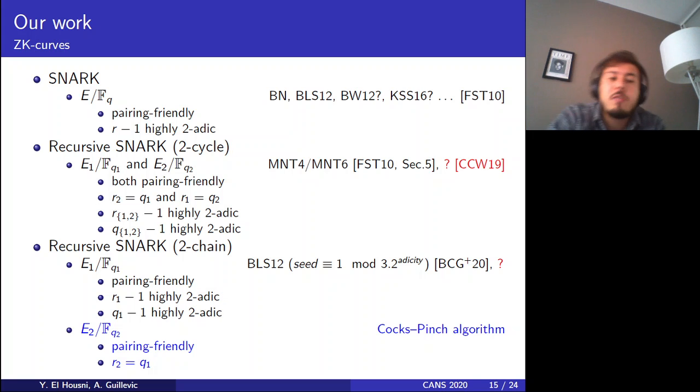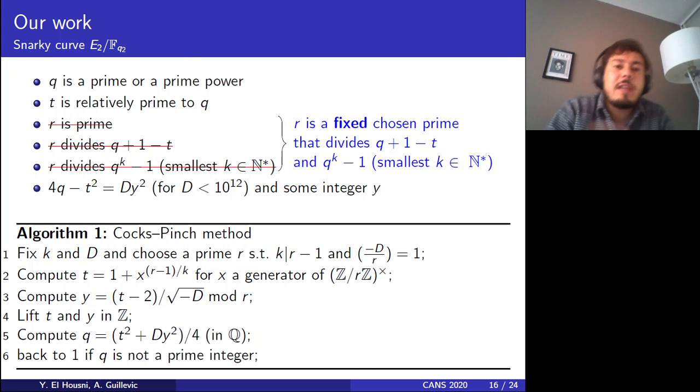So this next elliptic curve, namely E sub 2, should be pairing friendly, but additionally it should have a subgroup order exactly equal to the field size of the previous one, Q sub 1. If we want to detail those requirements for the second elliptic curve: Q is a prime power or prime, T is relatively prime to Q, so this is to have ordinary elliptic curves, R is prime, R divides Q plus 1 minus T, R divides Q to the K minus 1, the embedding degree requirement, and the complex multiplication equation is satisfied for some small D.